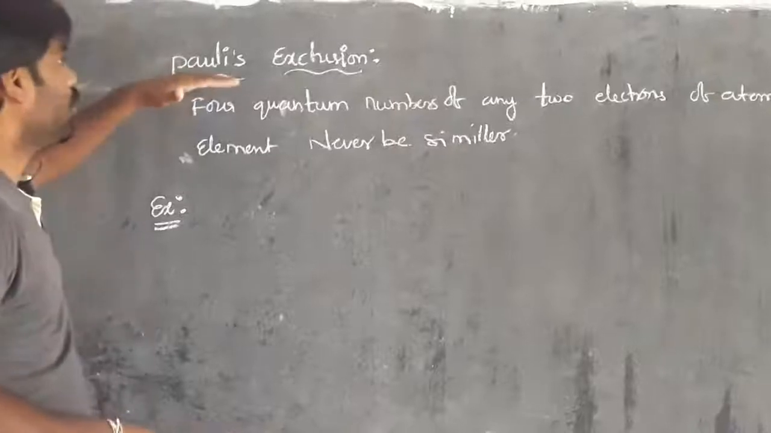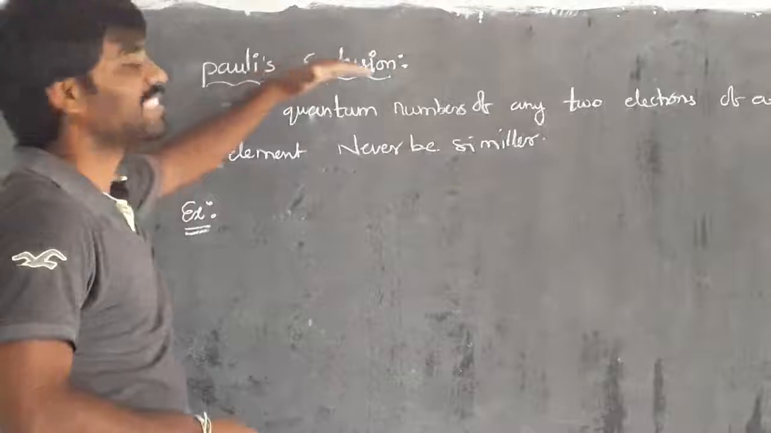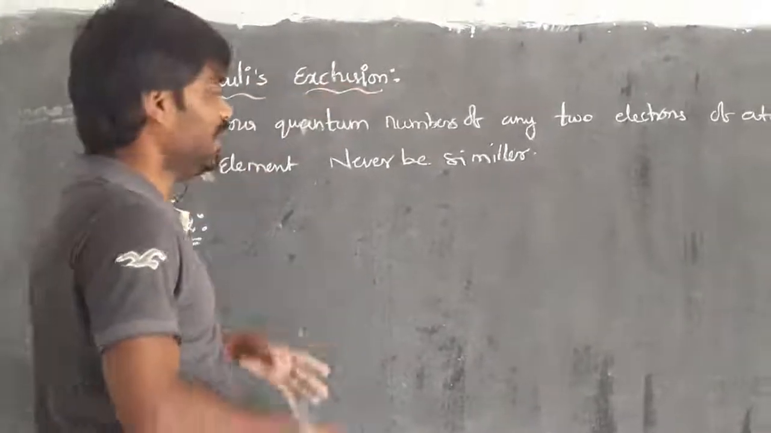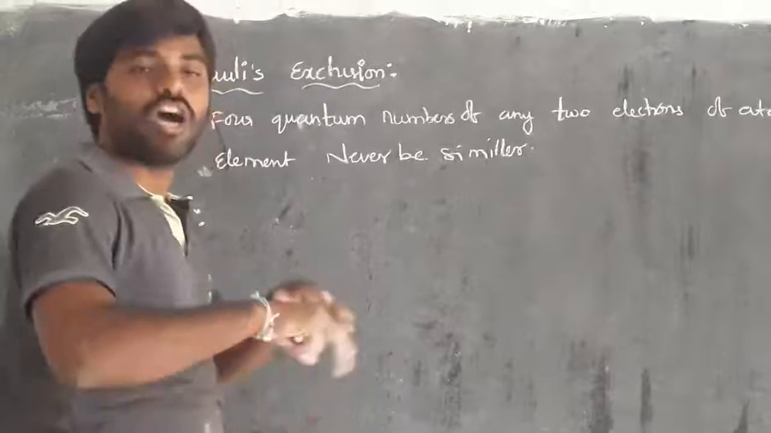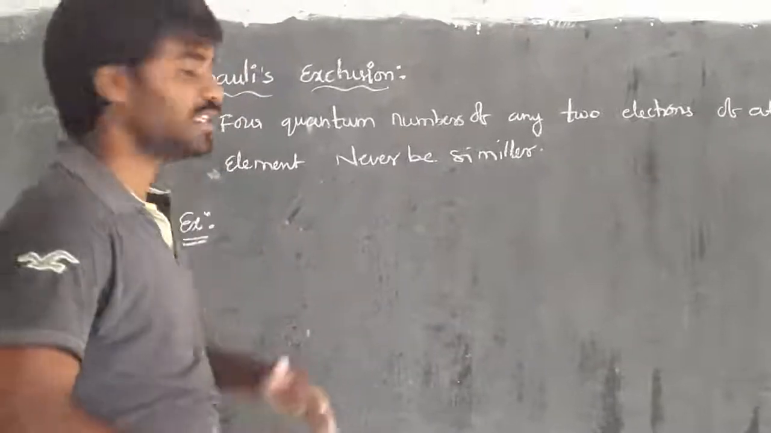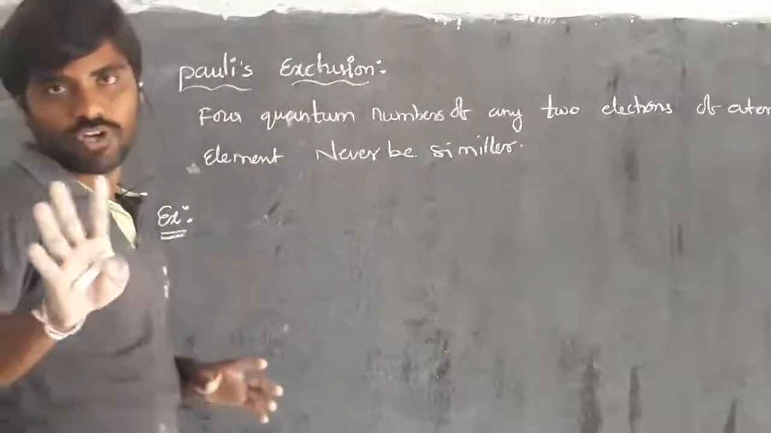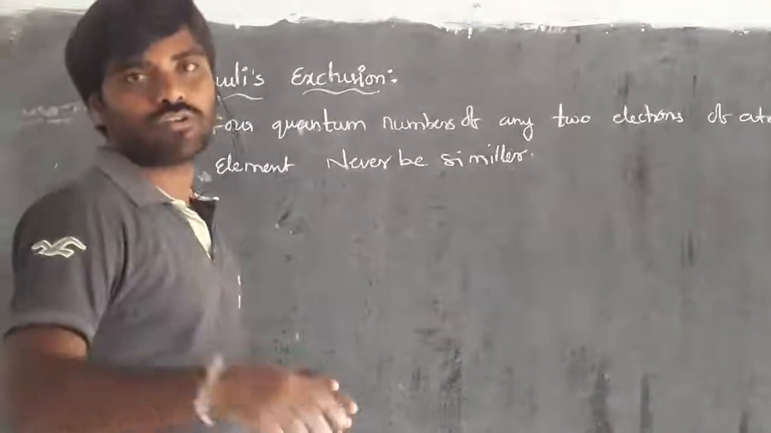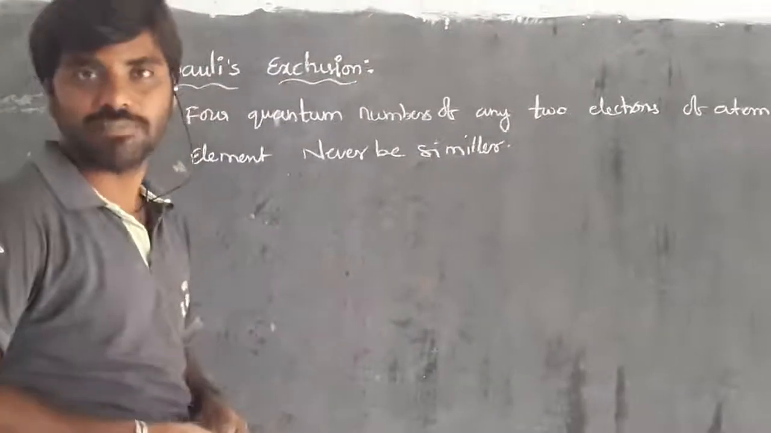We are discussing the third principle in writing of electron configuration, that is Pauli's exclusion. It is not included in writing the configuration, but it is verified after writing the configuration, right? The statement of Pauli's exclusion is: if you write the four quantum numbers of any two electrons of an atom of an element, those four quantum numbers will never be similar.